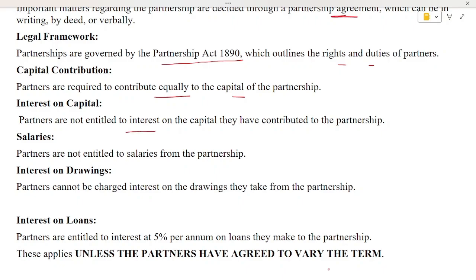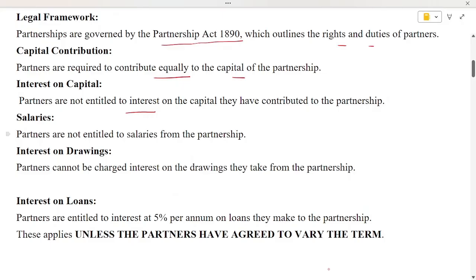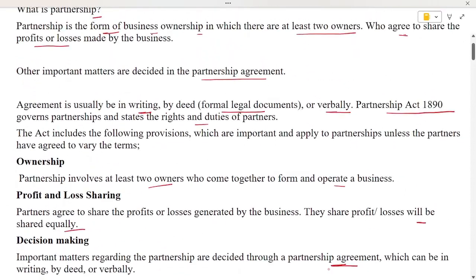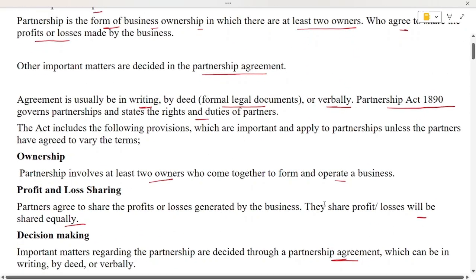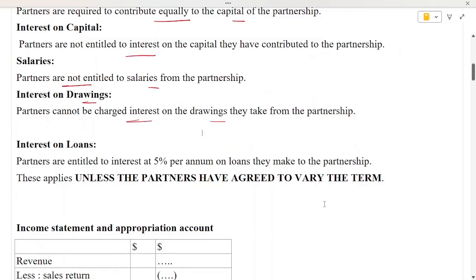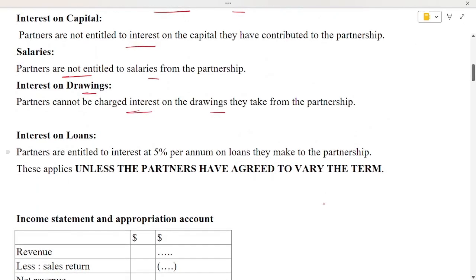They are not supposed to take interest on capital from the partnership organization. About salaries, partners are not entitled to take salaries from the partnership. And about drawings, if any partner makes drawings, they cannot be charged interest on drawings. So these are explained by the partnership agreement, according to 1890. However, this can be changed according to their mutual understanding.